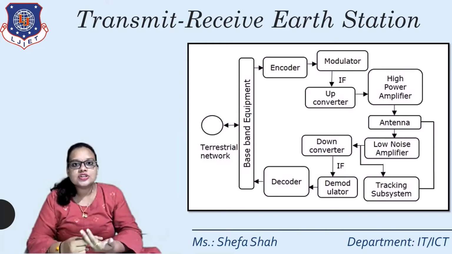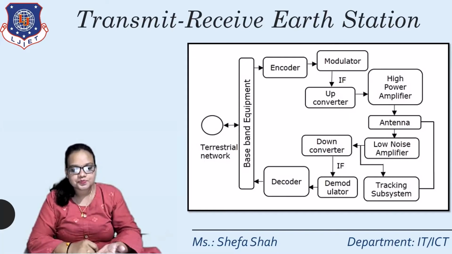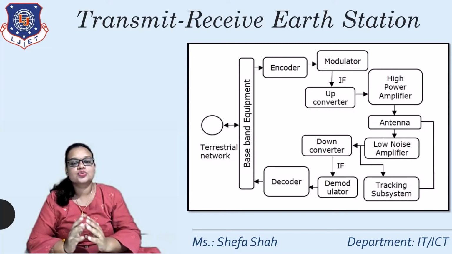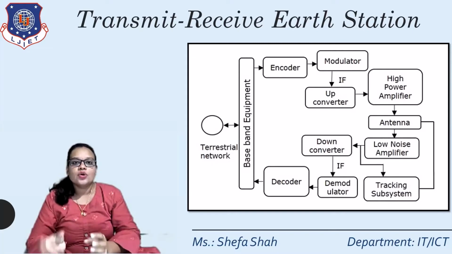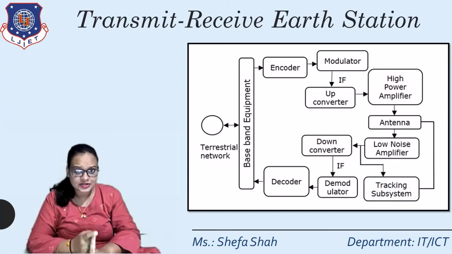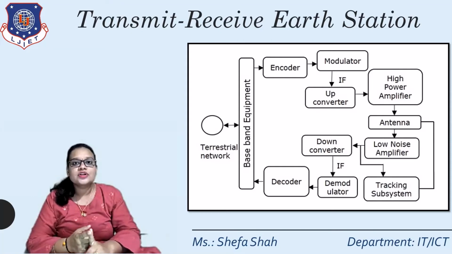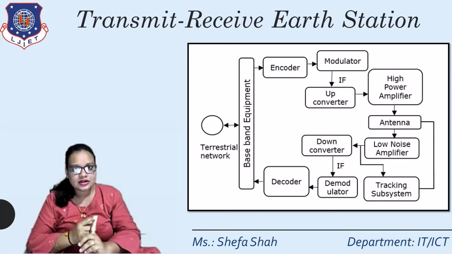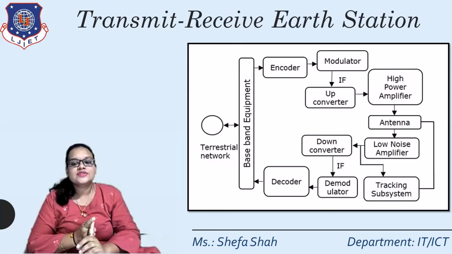So it will go into an up converter block, where the frequencies are up converted, and then with the help of a high power amplifier, by amplifying the power level, we transmit this signal through the antenna. Right now, this same antenna is used as a duplexer, so it also works for receiving the satellite signals. Whenever the signal is received from the antenna at the receive earth station, it first goes to the LNA, that is the low noise amplifier.